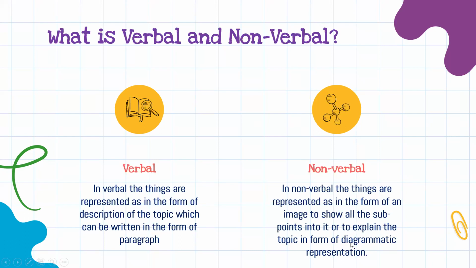It may be in the table format, pie chart, T diagram. In any diagrammatic form, the information will be provided to you. So I hope it is clear to you what is verbal and non-verbal. Verbal is the information provided in the paragraph, and non-verbal is the information provided in the diagrammatic form, that means in the point format.